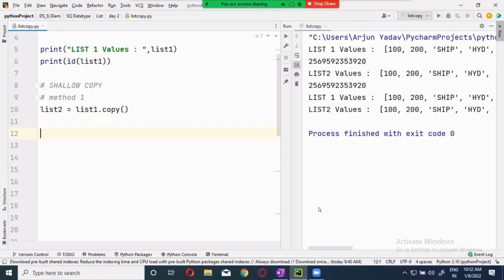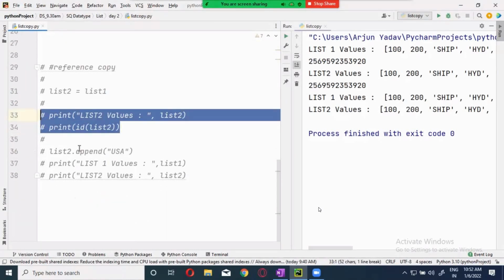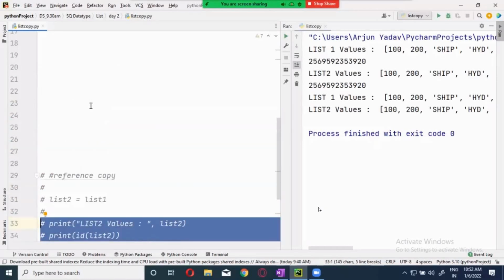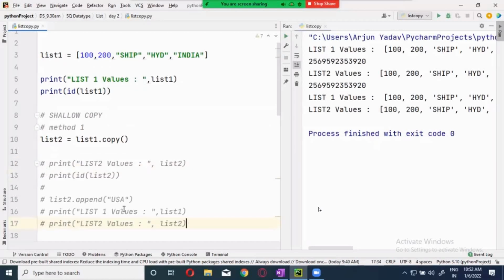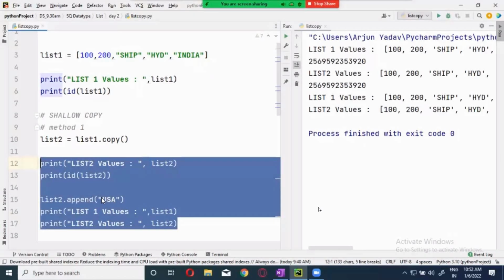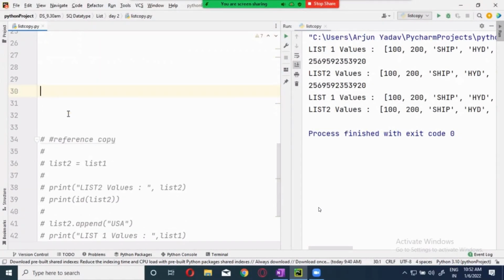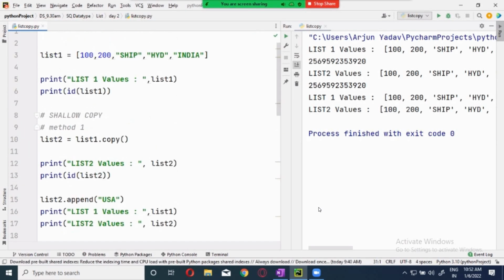And let me print this one. We have the details over here. I will copy this. Okay, now what I'm doing, this is the list, guys.